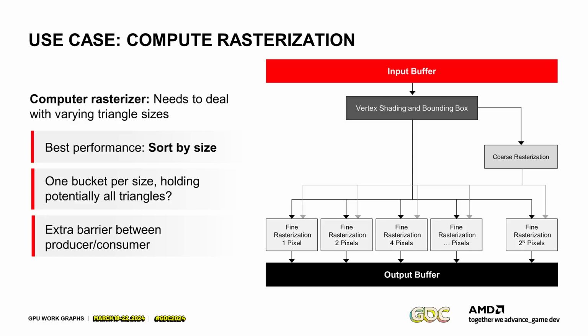And with Workgraphs, all of those problems really go away, right? You don't have to be worried about the temporary memory, because you can calculate the screen space bounding box and then send it to the right rasterizer. It is also fairly easy from the implementation side, because these are all the same rasterizers. And as a bonus, you can also handle clipping, which I didn't mention before as a problem even, but imagine if your triangles can get clipped, you don't even know how many triangles there will be in the end, right? So even if it's perfectly sized for your input, for certain viewports, you might get twice the number of triangles, and then it just breaks down. And that can't happen here. The memory usage is bounded.